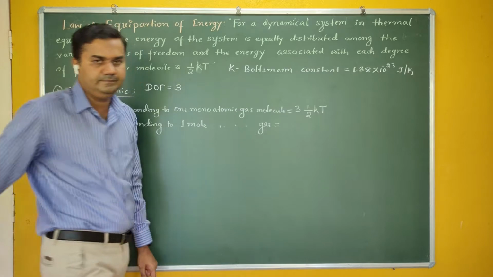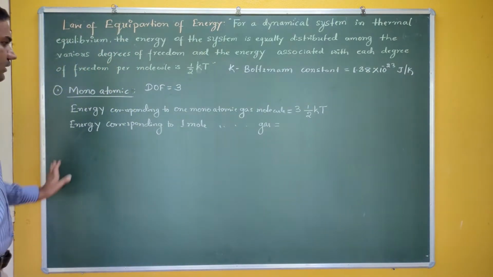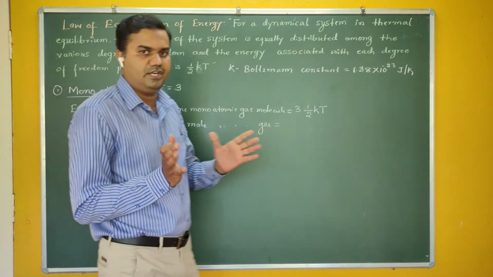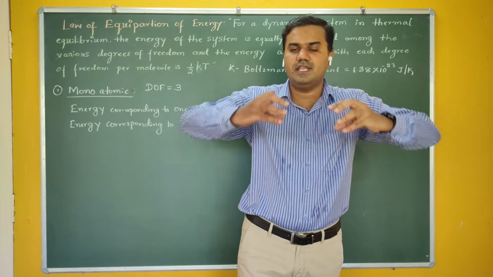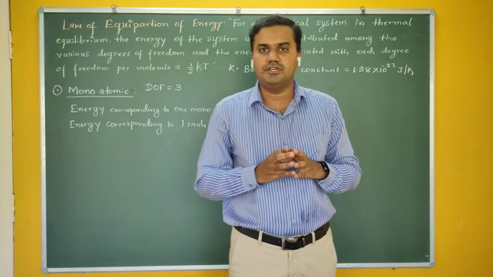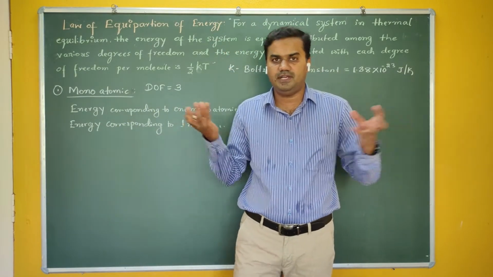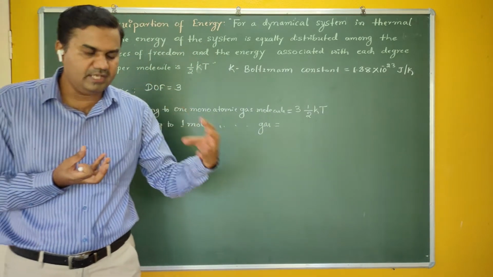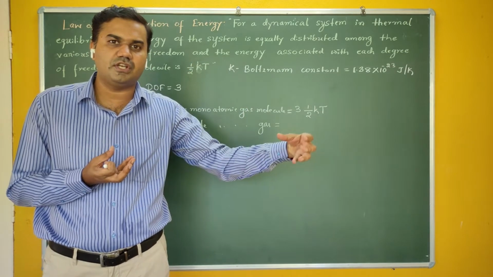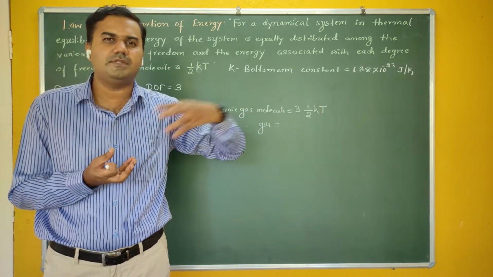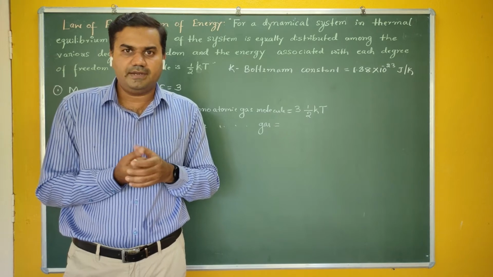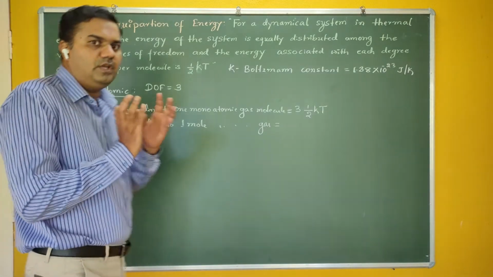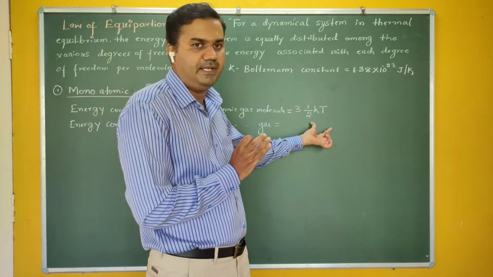If you take 1 mole, the law says that the energy is equally divided. If you have given 100 joule of energy and there are 100 molecules, then each molecule absorbs 1 joule of energy. So the energy is equally divided. If the energy of one molecule is 1 joule, then the energy corresponding to 100 molecules is very simple, it becomes 100 joule. Are you getting me? Because the energy is equally divided. And in one molecule, the energy is 3 by 2 kT.